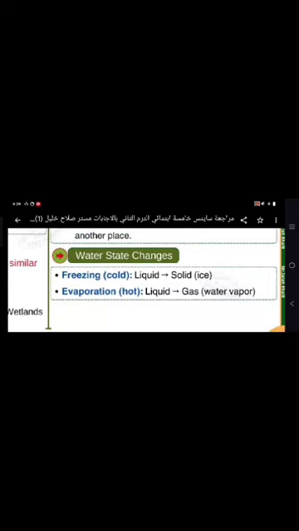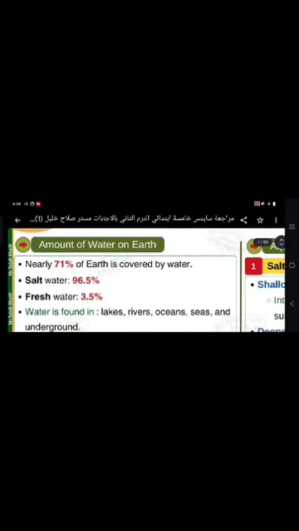Water state changes. Okay, we have freezing and evaporation. Freezing, we're speaking about low temperature, while evaporation is when there is high temperature. Okay, what is the change or conversion of water state in freezing? It converts from liquid into solid, or ice. While in evaporation, it changes from liquid into gas, which is considered water vapor.